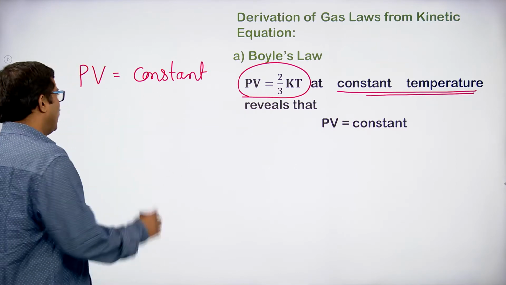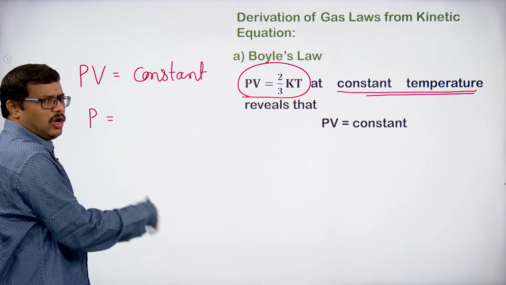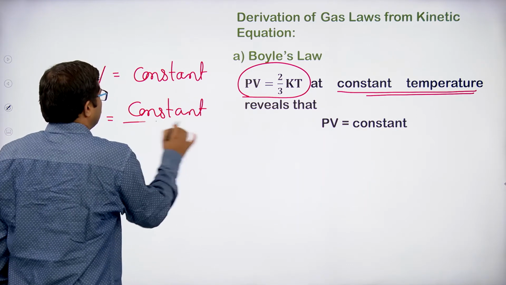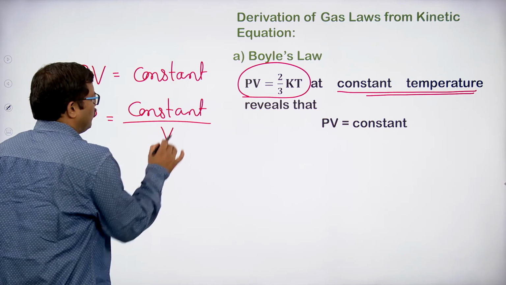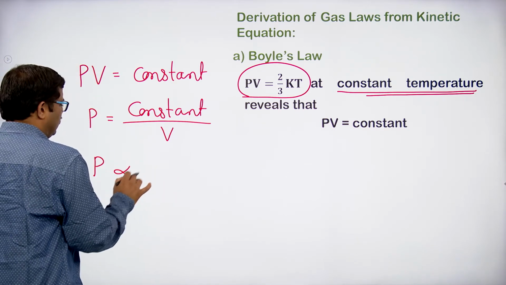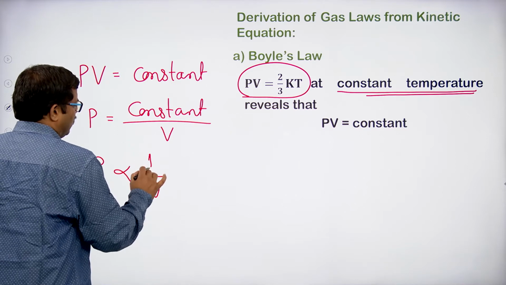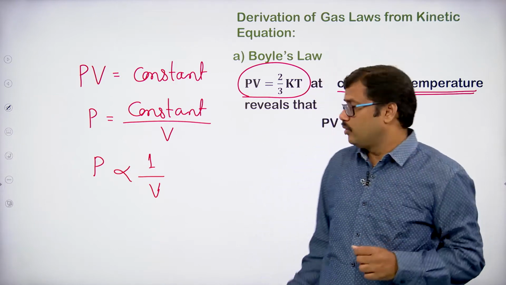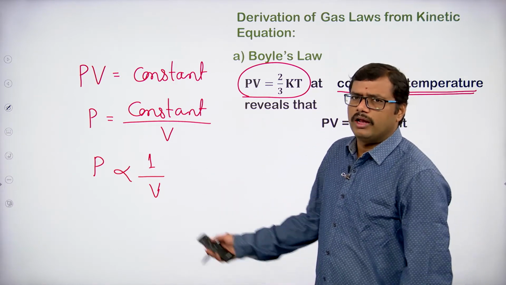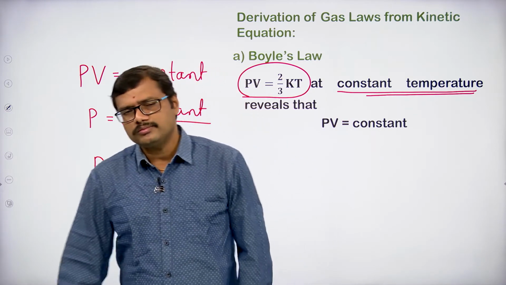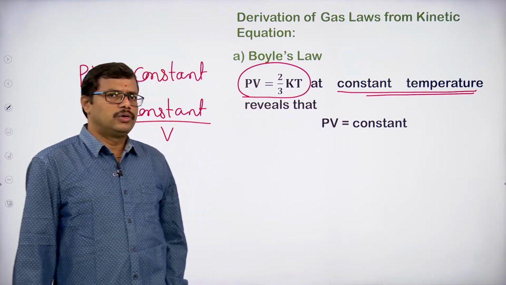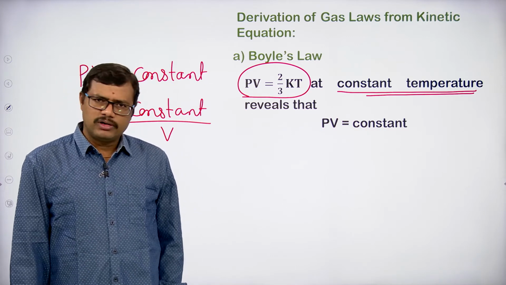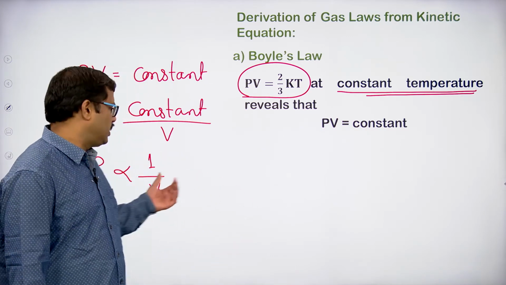So, in that case, if I bring the volume to this side, I can write pressure equal to constant by volume. If we relate the volume and pressure, they are related in an inverse fashion. So, pressure is inversely related to the volume of the gas. What does it mean? It means Boyle's law. So, for a fixed amount of a gas at a constant temperature, the pressure of the gas is inversely proportional to its volume. That is what we are going to get.